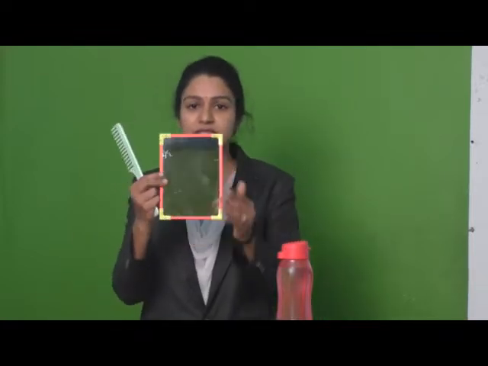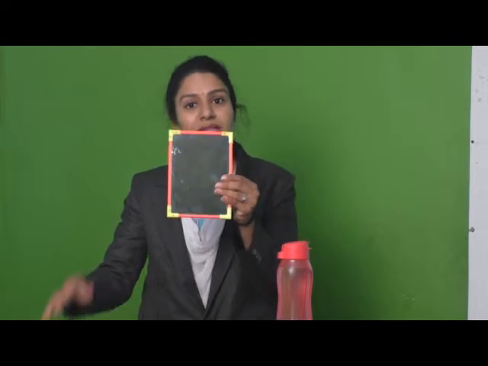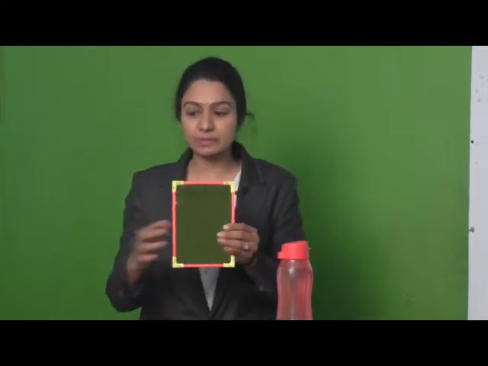Next, this is a mirror. Can you see this mirror? Why do we use this mirror? If we want to comb our hair, that time we use this comb and this mirror, right? Can you just look in the mirror and do combing directly? No. Whenever we use this mirror, we use this comb to comb our hair. So these two things go together.